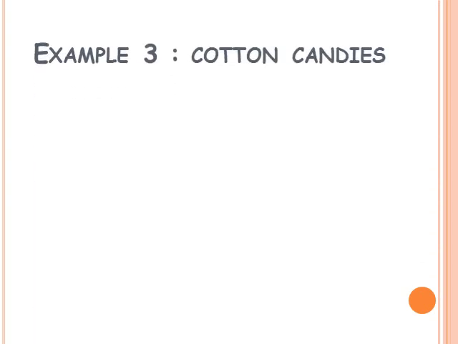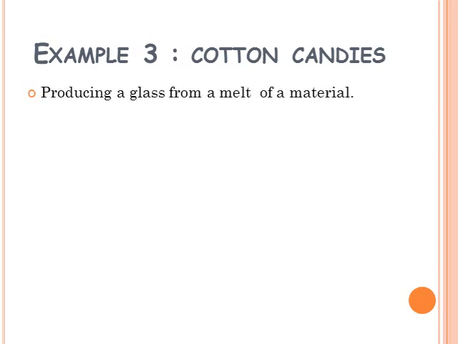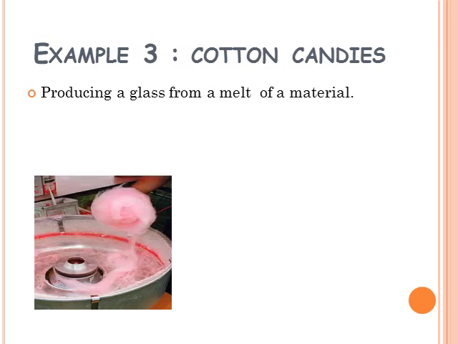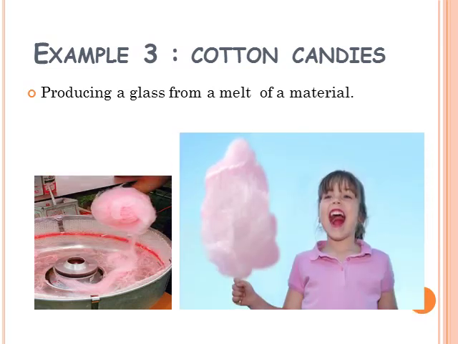Cotton candy is the third example of phase transition. When cotton candy is made, sucrose goes through several transitions but ultimately ends up as a glass. Crystalline sugar is melted in the center of the cotton candy spinner and rotated. When the fine strands of the sugar melt contact the room air, they cool rapidly and set into a glassy state.